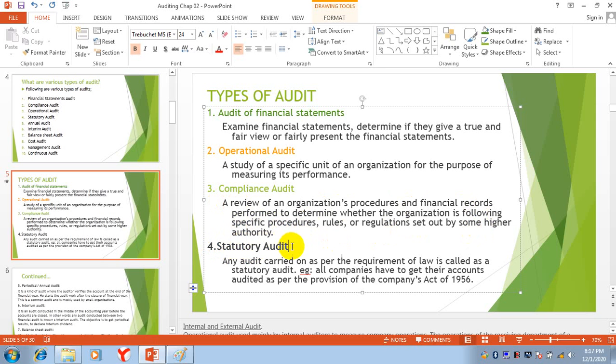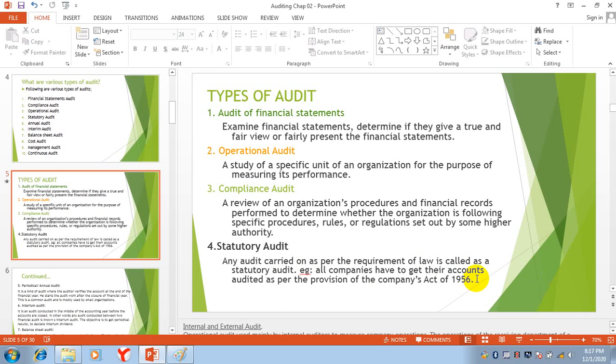The fourth type of audit is called statutory audit. Any audit carried out as per the requirement of law is called statutory audit. All companies have to get their accounts audited as per the provision of the Companies Act of 1956. Statutory audit is that audit which is basically a requirement of law.